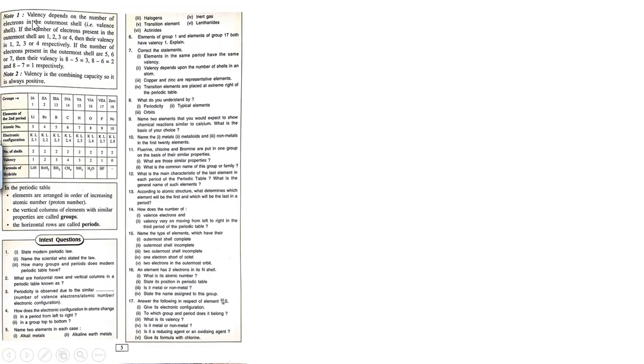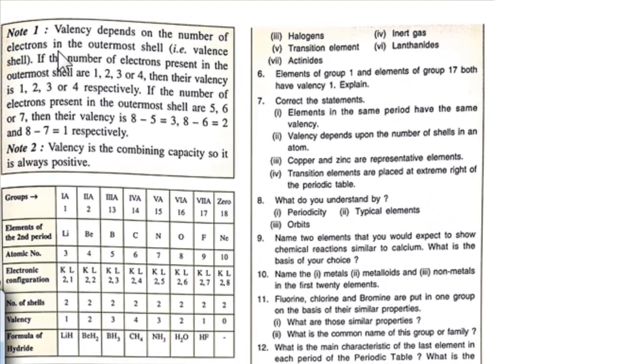Now, according to the textbook, the valency depends on the number of electrons in the outermost shell, which is also called the valence shell. If the number of electrons present in the outermost shell is 1, 2, 3 or 4, the valency will be 1, 2, 3 or 4 respectively. If the number of electrons present in the outermost shell is 5, 6 or 7, the valency should be 3, 2 and 1 respectively. 1, 2, 3 and 4 basically are for the metals, and the remaining ones are for the non-metals.